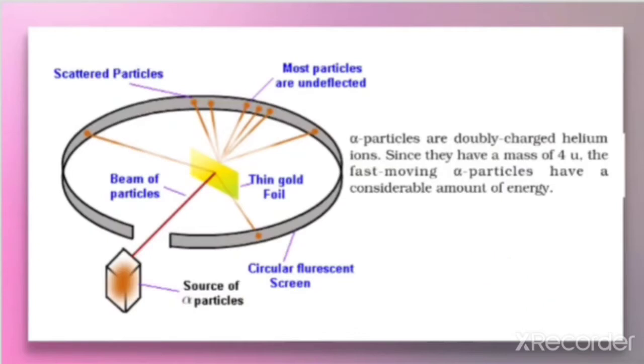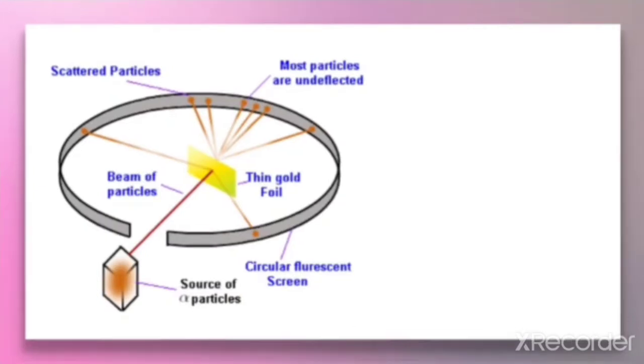So let us discuss how he conducted his experiment. In his experiment, the fast moving alpha particles were made to fall on the thin gold foil. The alpha particles were emitted from a radioactive substance which is taken in this container, which is called the source of alpha particles.